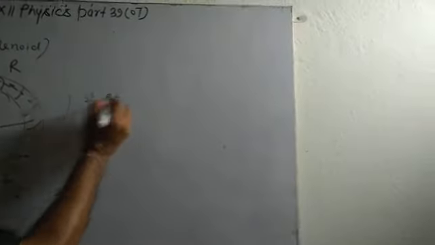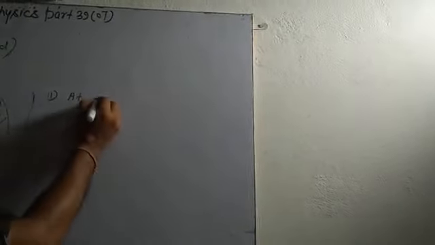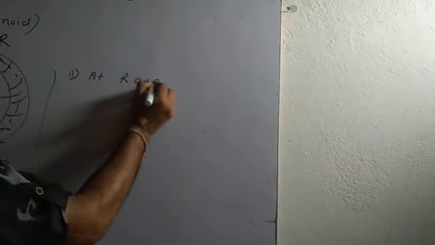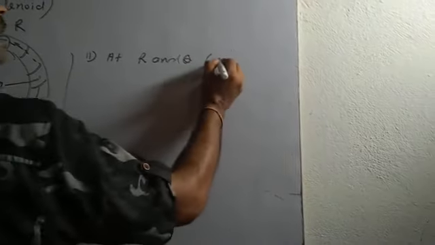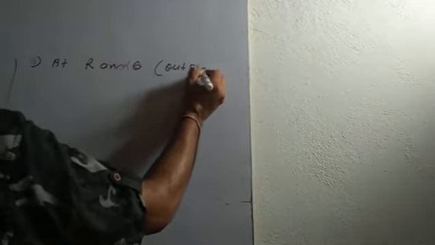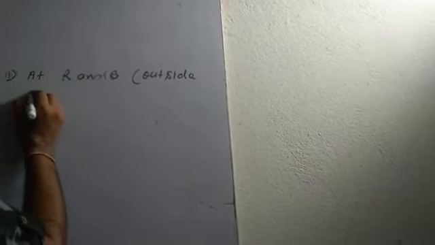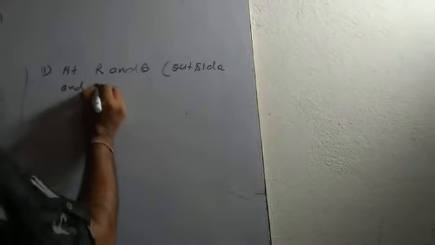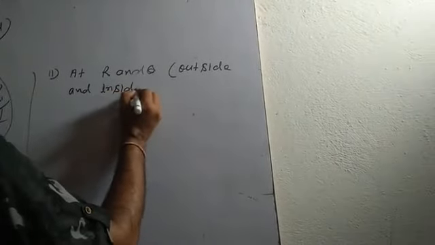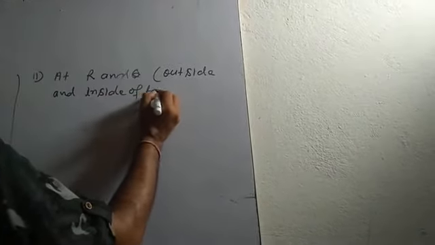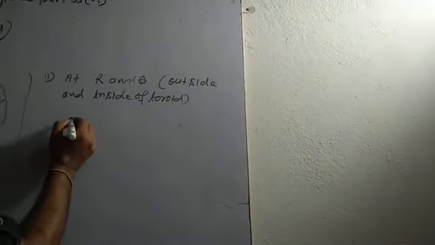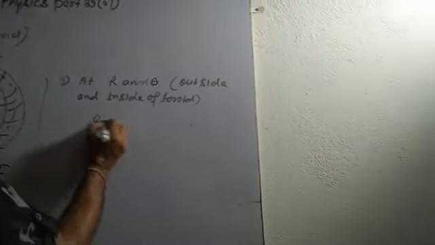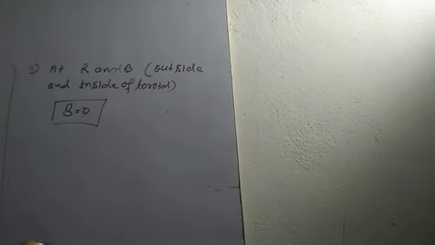At R and Q, meaning outside the toroid and in the empty space inside it, B equals 0.